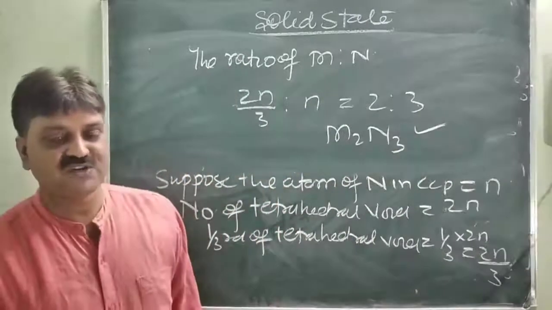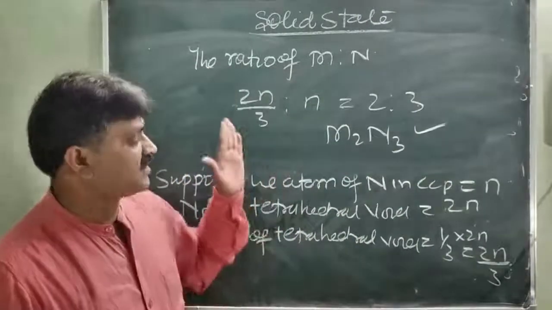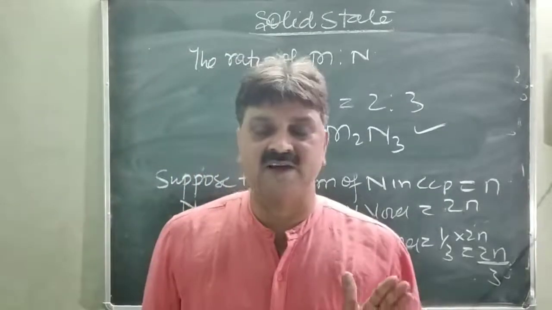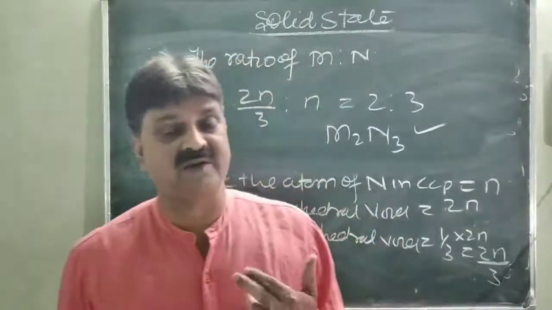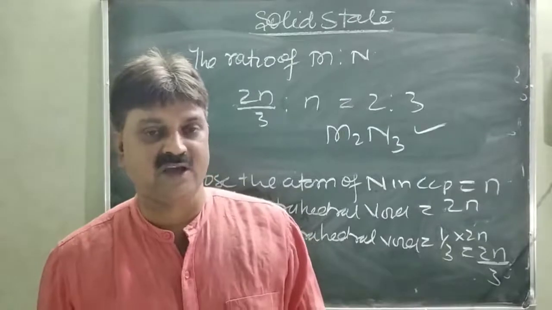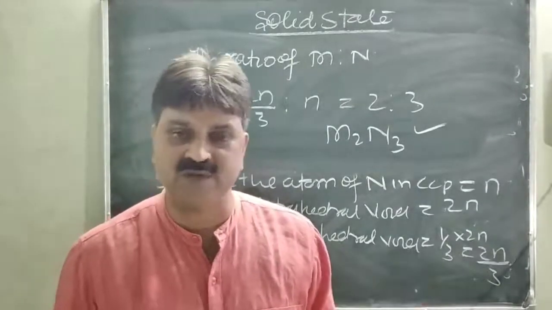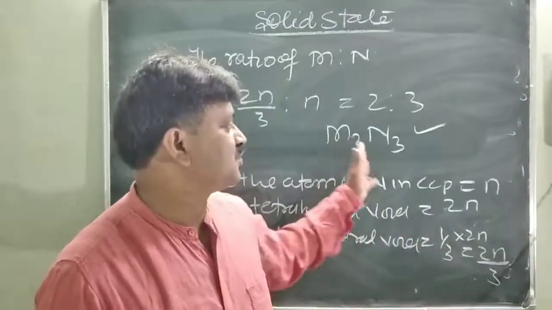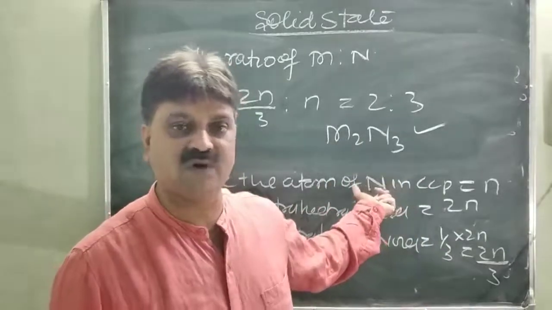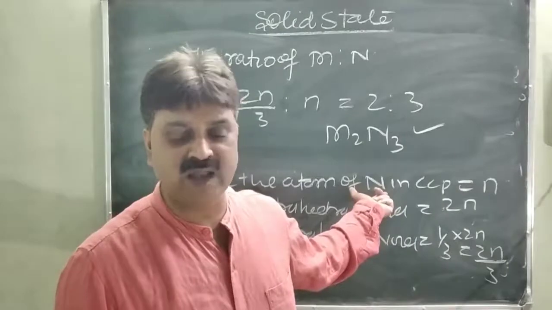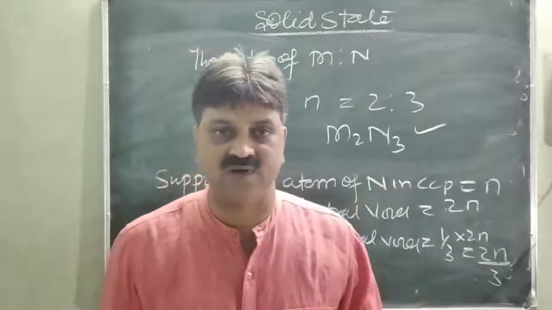Is it clear? First you calculate the number of atoms of N and then the number of atoms of M in the tetrahedral voids. Now find the ratio of the two atoms and find the value of these two ratios to form the compound. M2N3 type of compound is formed.